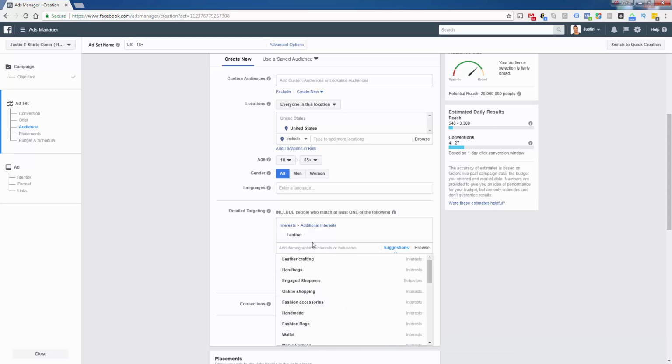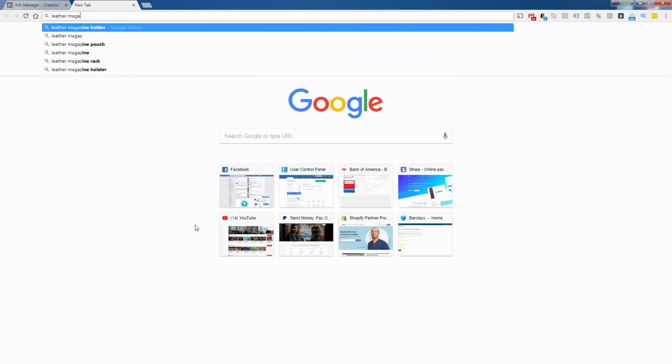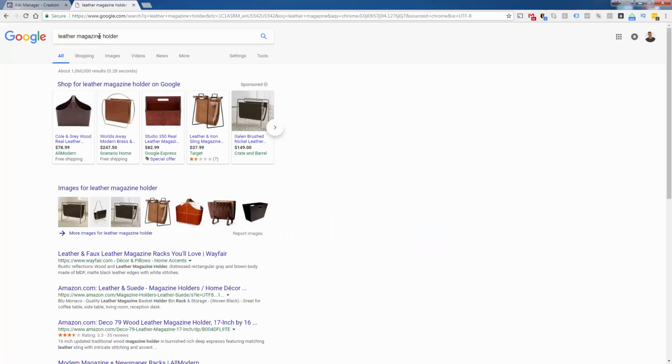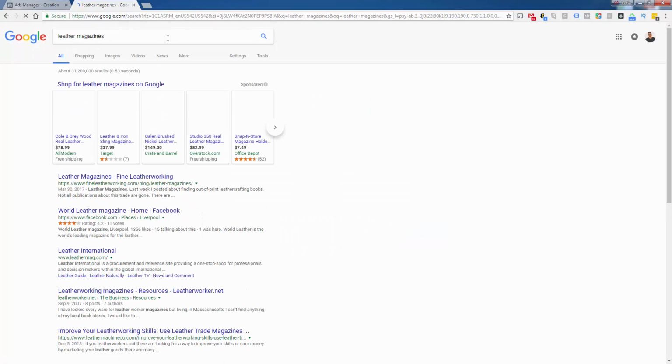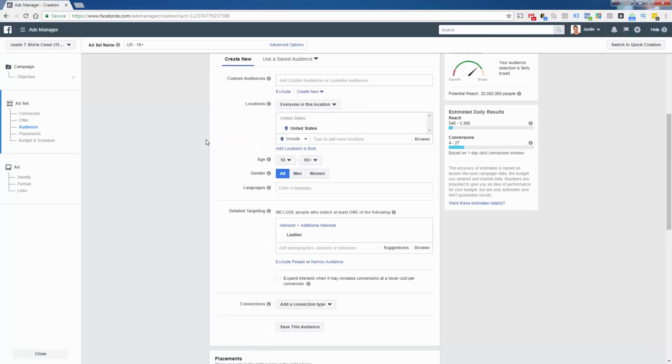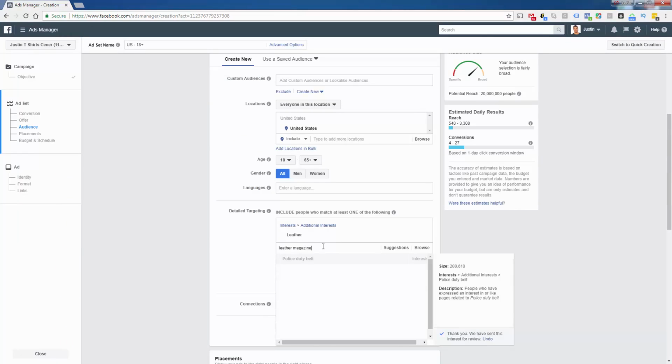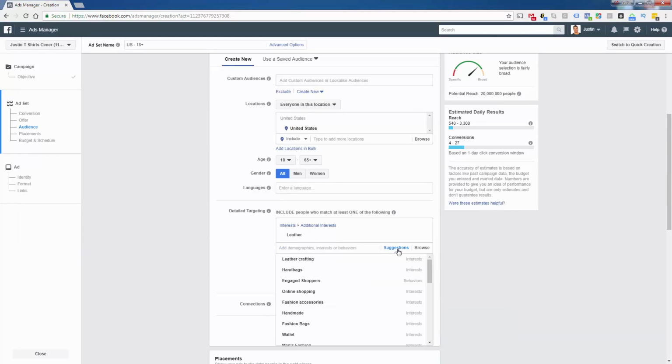So now what we need to do is, and also I'm going to do another search to see if there's anything about leather magazines. I don't see how that would be, but, and I don't mean a holder. I just mean literally a magazine about it. So no. Let's check in here as well right now. Okay. So we don't really have many things.